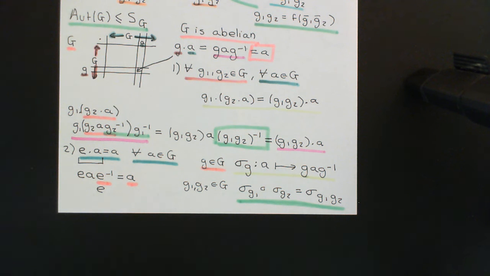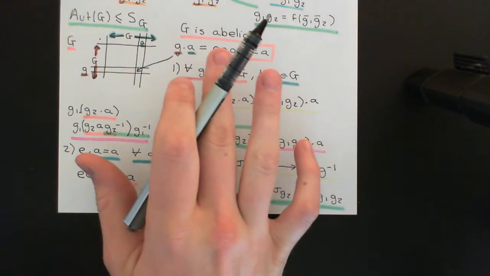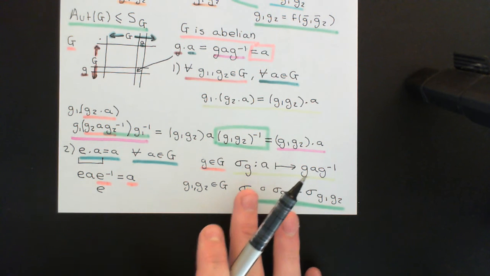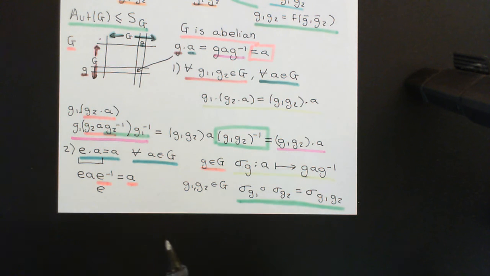So my next line then, finally, these set permutations that you can associate with all of the elements of the group, the set permutations of the group itself, where you send all elements of the group to what the element is conjugated by little g, these are all automorphisms, always automorphisms. Even if you're working in an abelian group, they're always automorphisms. It's a bit trivial because all of the elements of the group are just associated with the identity set permutation, but it's still an automorphism.